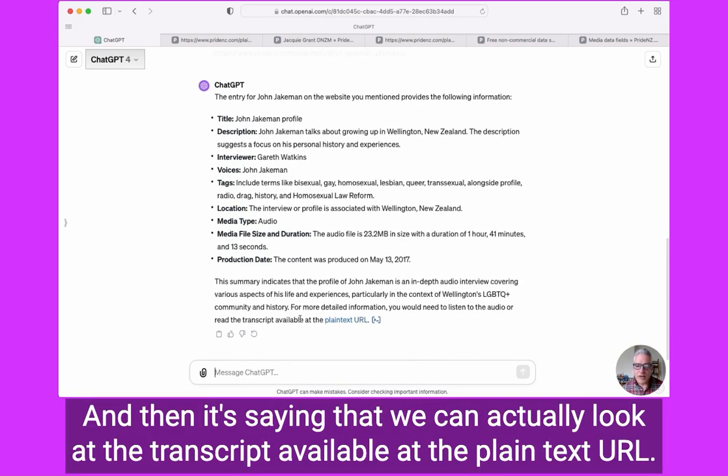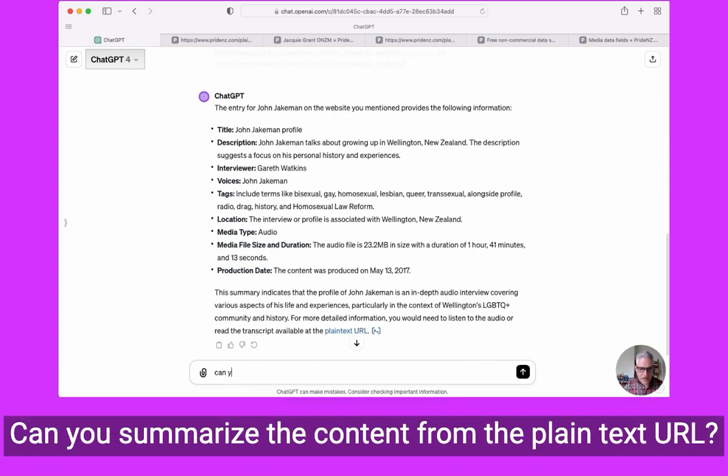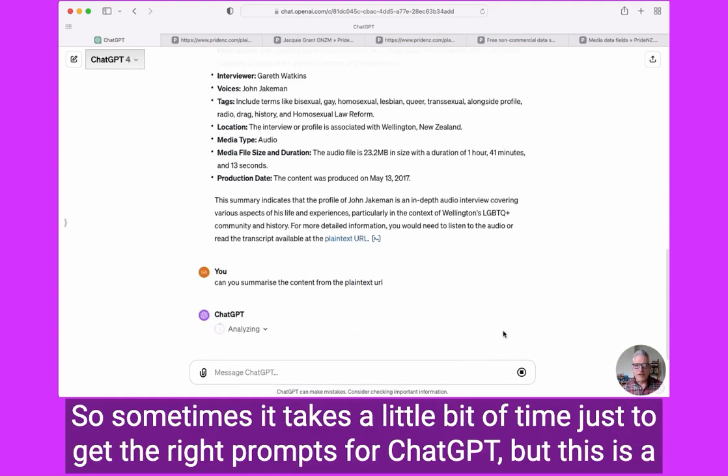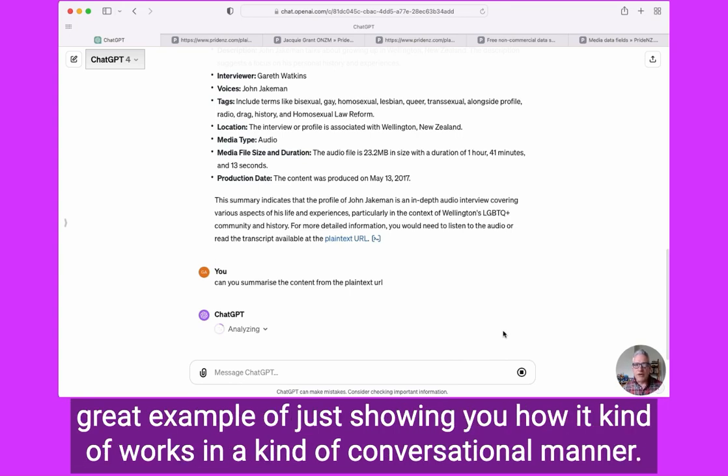Then it's saying that we can actually look at the transcript available at the plain text URL. Can you summarize the content from the plain text URL? Sometimes it takes a little bit of time to get the right prompts for ChatGPT, but this is a great example of showing you how it works in a conversational manner.